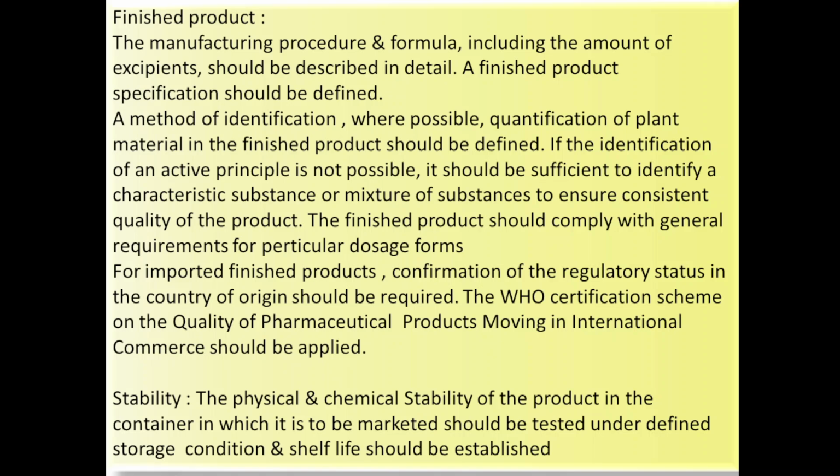If identification of an active principle is not possible, it should be sufficient to identify a characteristic of a substance or mixture of substances to ensure the consistent quality of the product. If it is not possible to identify the active principle responsible for producing a particular therapeutic effect, then at least the characteristic of the substance or mixture of substances, what type of effect that mixture is giving, and what is the quality of that particular product, that information should be documented.